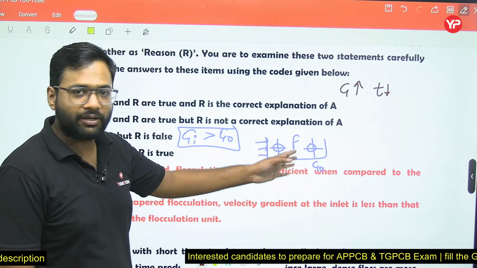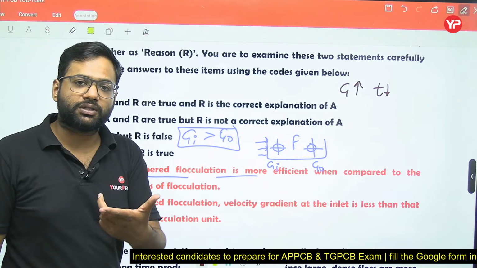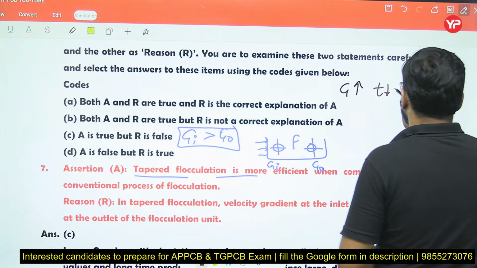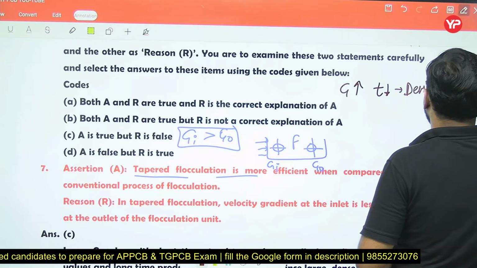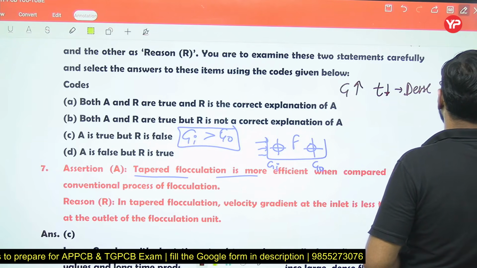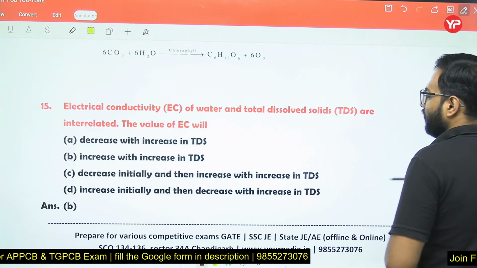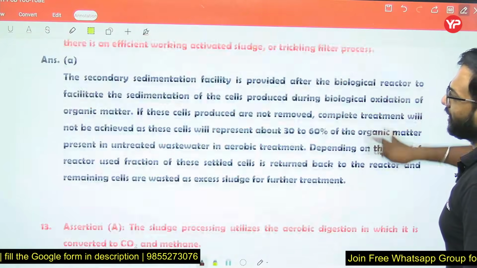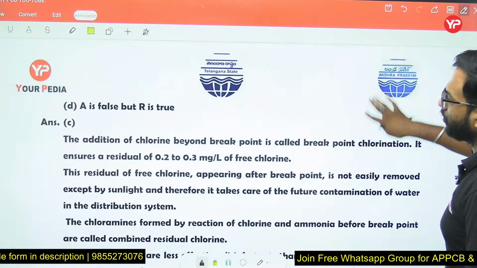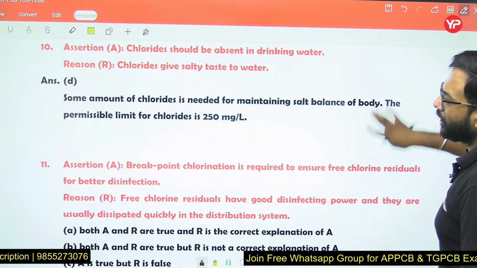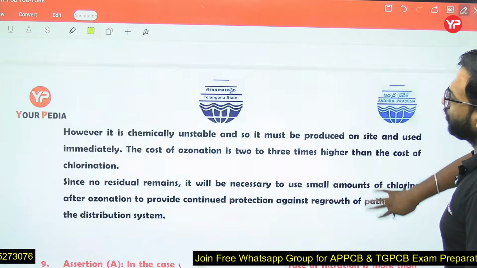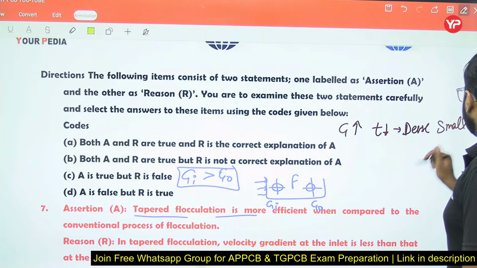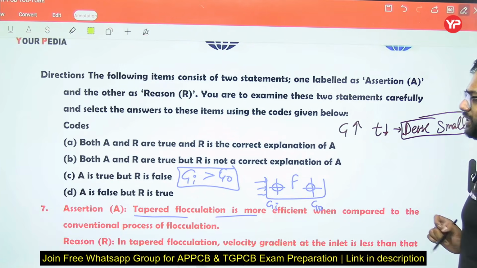Because G is high, dense floc will be formed, but T is less, so small floc will be formed. So you will find small and dense floc formation.